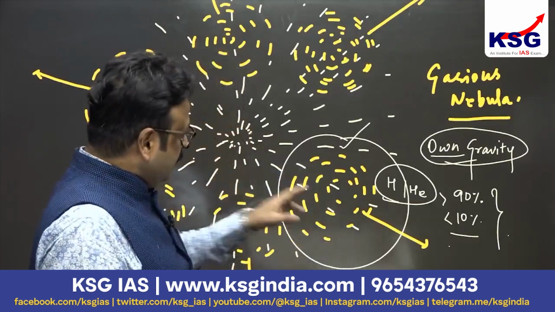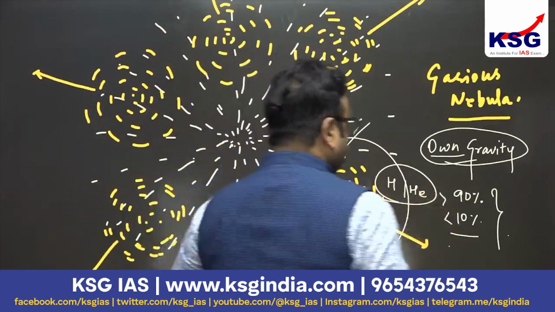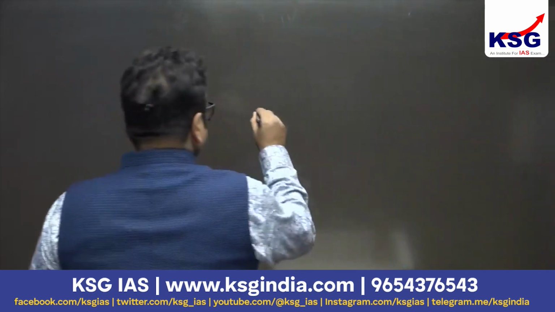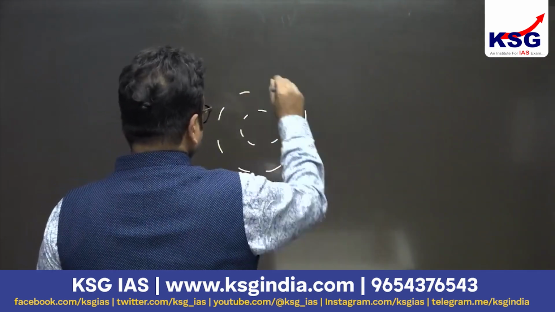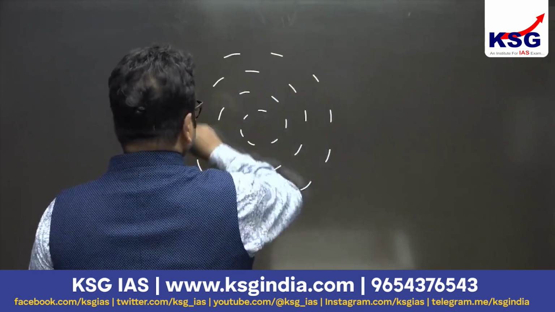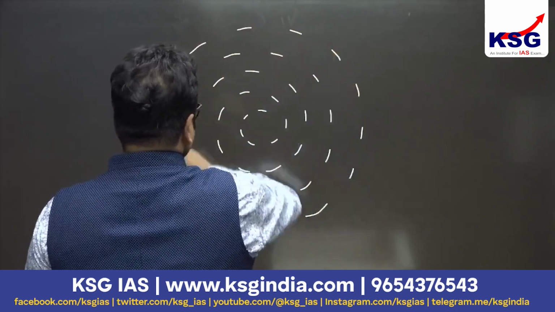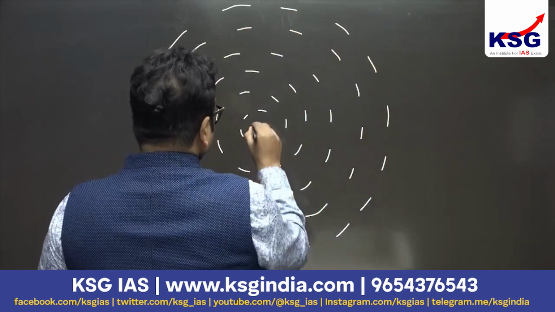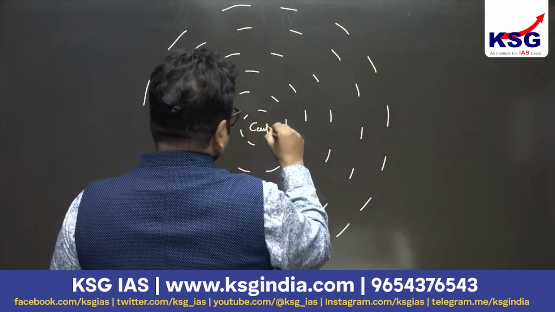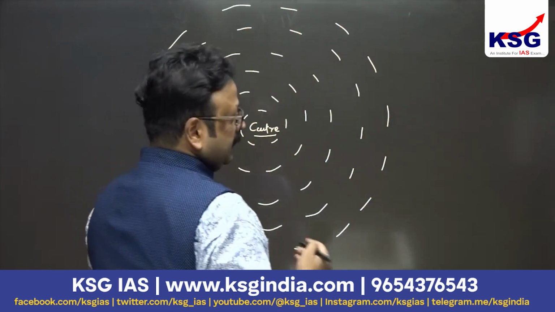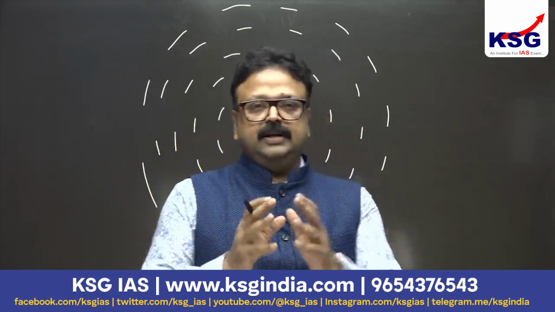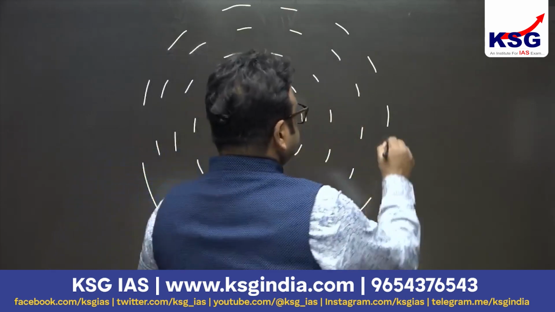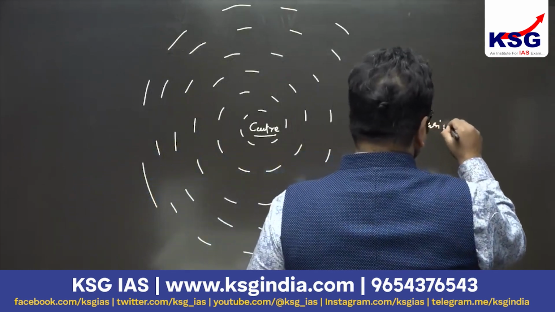Fine. Let me take it to another page of the board and tell you what exactly is happening. Let's consider the nebula of gases, which will later be transformed into a galaxy. There will be a center, and the center of this galaxy is going to be occupied by a black hole, the biggest black hole of that galaxy, called the central black hole. What is happening in these gaseous clouds?